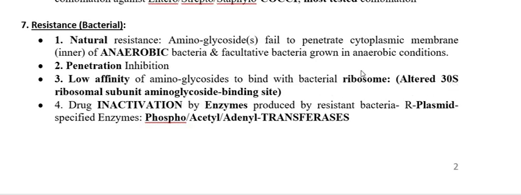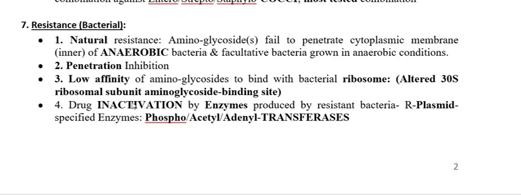A structural modification in the 30S ribosome occurs, and therefore this aminoglycoside is not able to bind with the target because the structure is changed. So the aminoglycoside does not find the place where it has to bind, and therefore the bacteria develop resistance. So the second point is this one, penetration inhibition, and structural changes of the target.